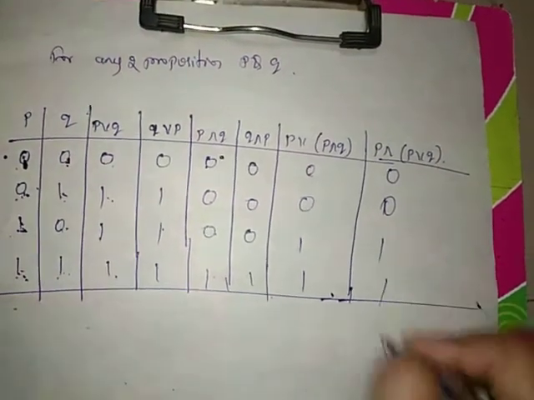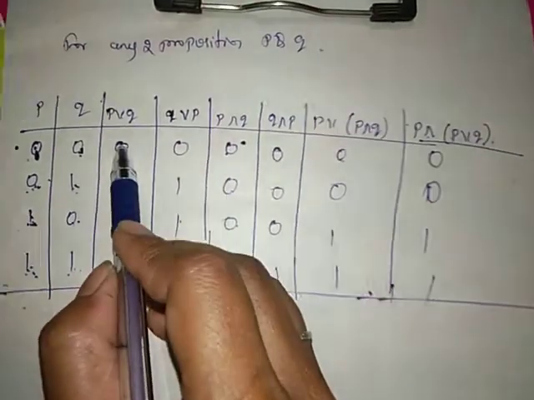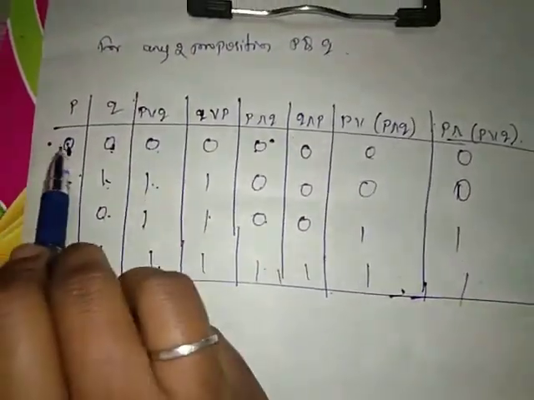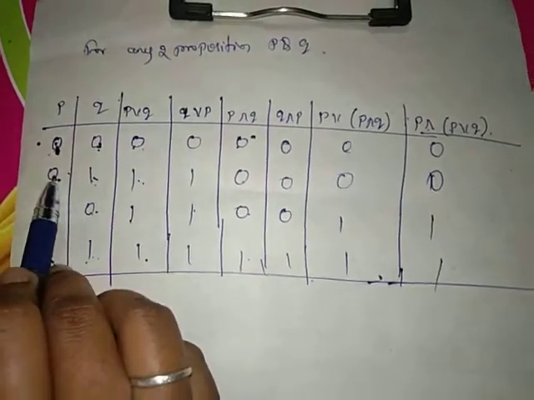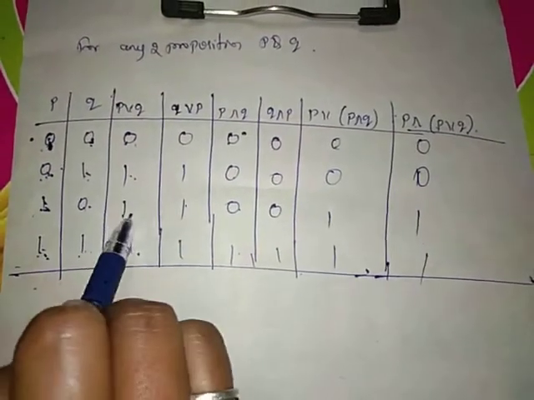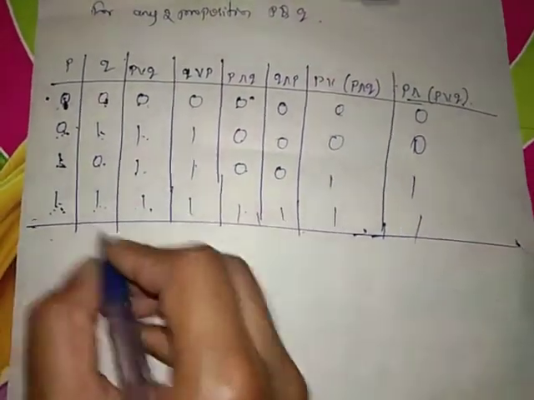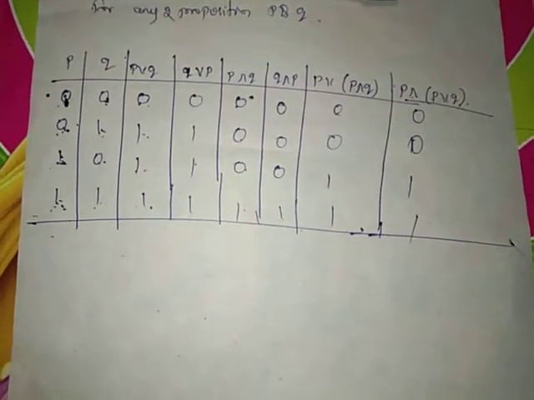So P and P or Q. P or Q is already there, that is in the third column. 0 and 0, 0; 0 and 1, 0; 1 and 1, 1; 1 and 1, 1. So according to this table, for any two propositions P and Q, we state the two laws.